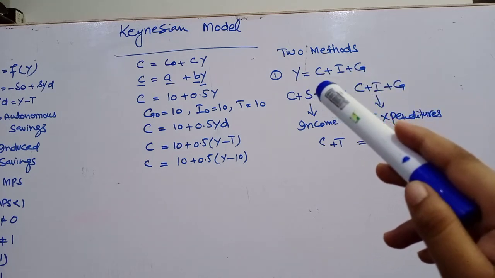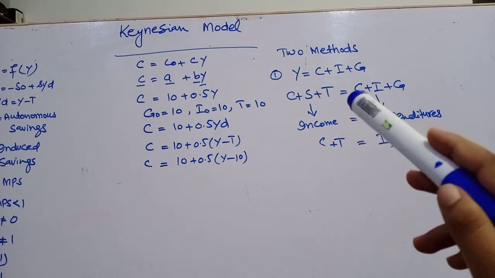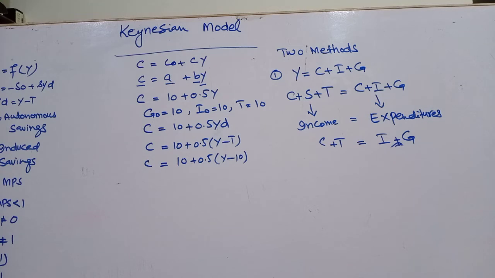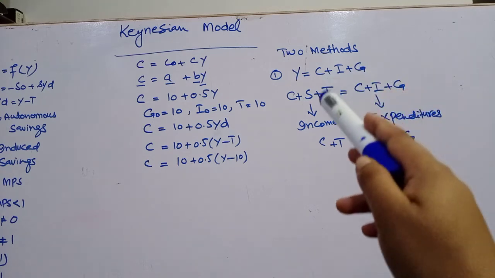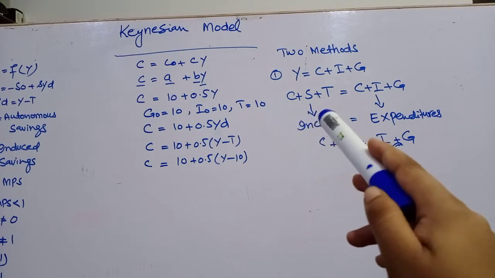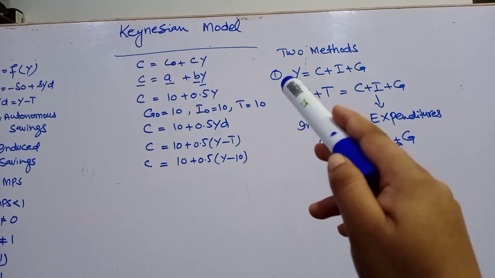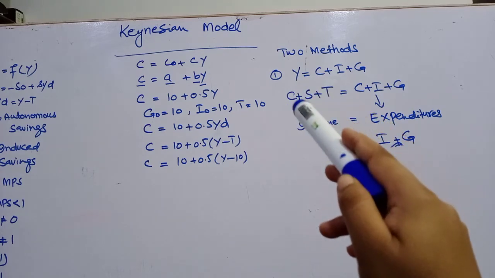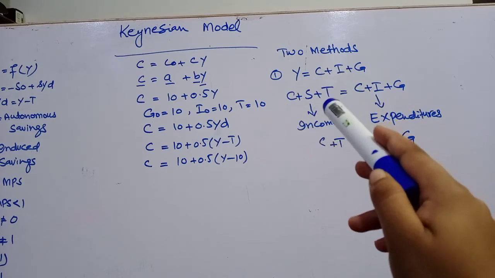Total expenditures comprise C, consumer expenditures, investment and government purchases. This is the total level of expenditures of an economy. And C plus S plus T means the total income of an economy will be spent on consumer expenditures, or saved, or paid as taxes.